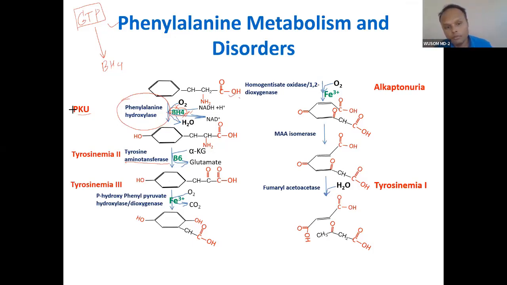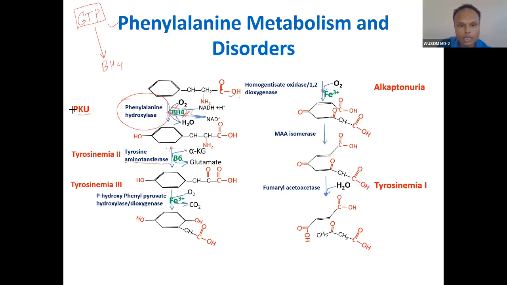You know what the features of a transamination reaction are? It requires vitamin B6. And though I have not shown it here, you need to understand this is a reversible reaction. If this is a reactant, this will be the product.